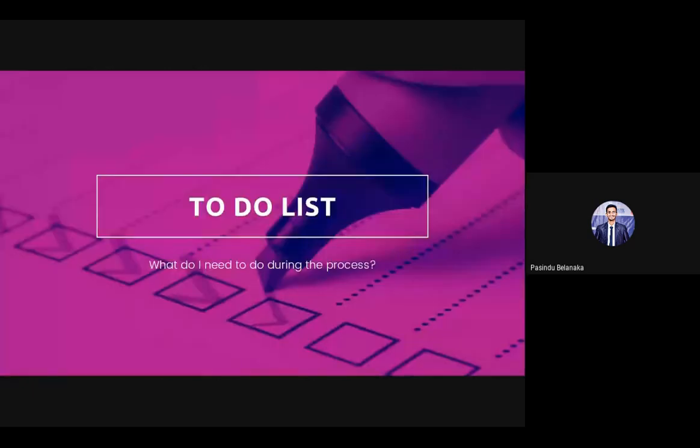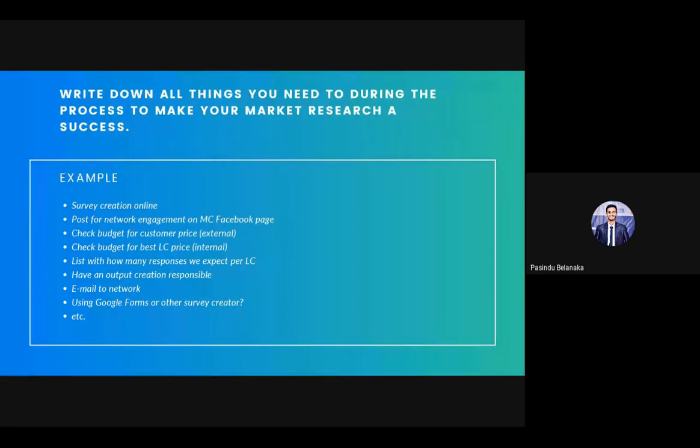Okay, so now you have decided what you're going to do, market research or customer insight. Whichever of the two, what you have to do is prepare a to-do list. I hope you all know a to-do list. It's a list of the things to be covered, what we need to do with this market research. So this is a planning stage, where we predetermine what our objective should be. These are a few examples.